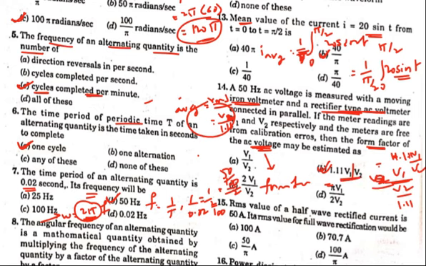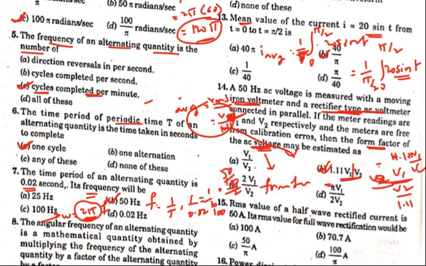Just average value equals RMS value by form factor. RMS value here is V2 by 1.11, you have got. In the second case, form factor equals RMS value by average value. RMS means V1, divided by the first case V2 by 1.11, so you got 1.11 V1 by V2. If you have any doubt, you can ask in comments, I will tell you. Okay, so 1.11 V1 by V2 is the correct answer.